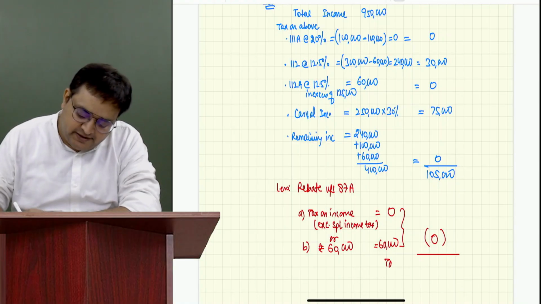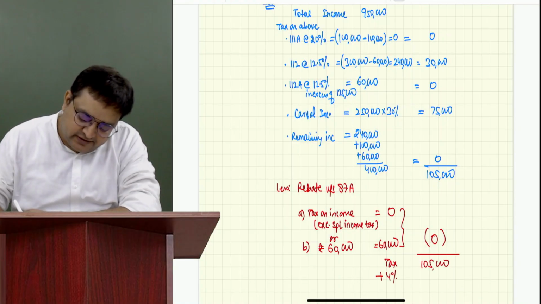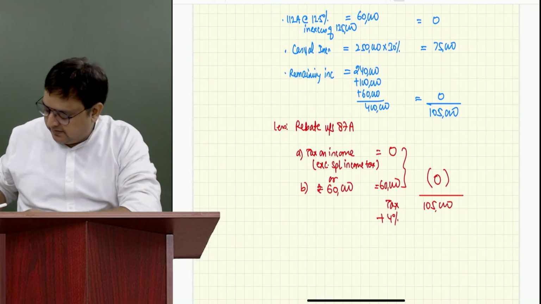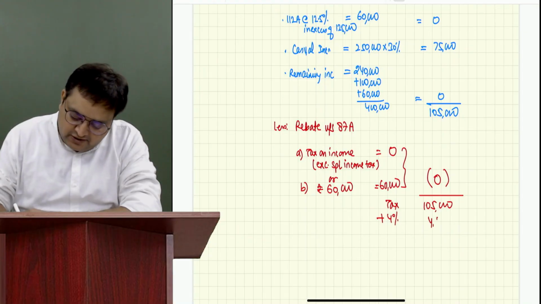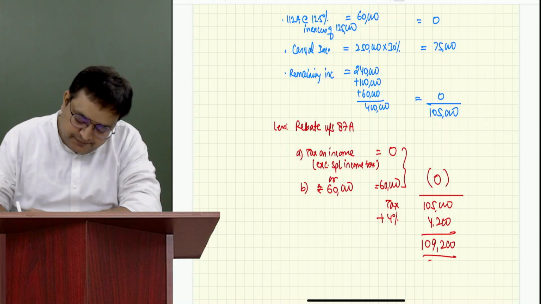So she will not get any rebate. Now the tax would be 1,05,000, add 4%, 4,200. Correct. 4,200, so 1,09,200.